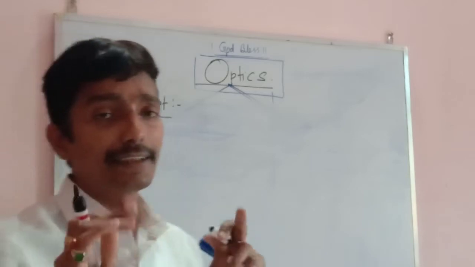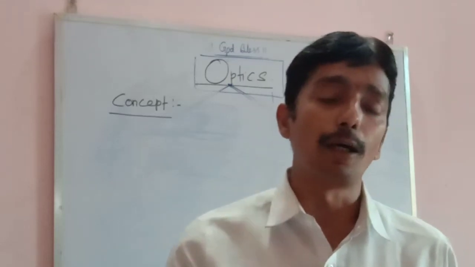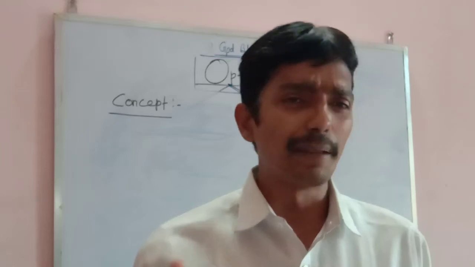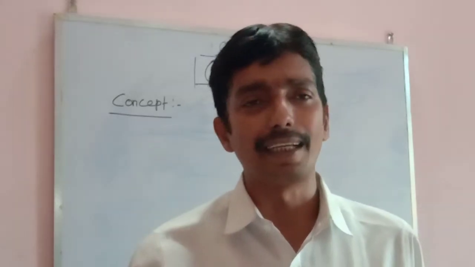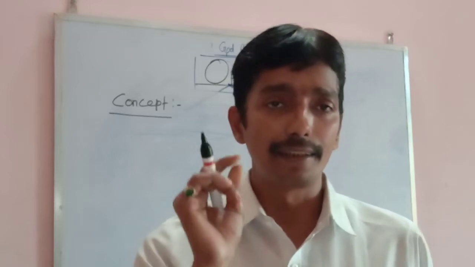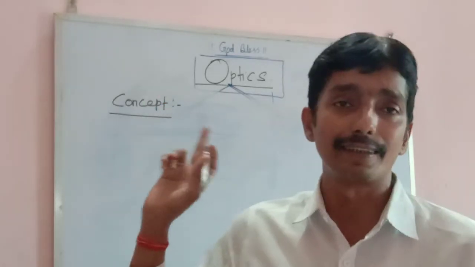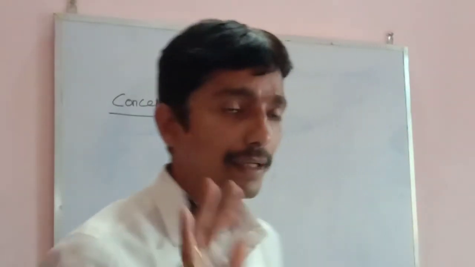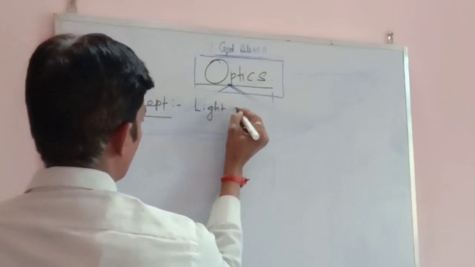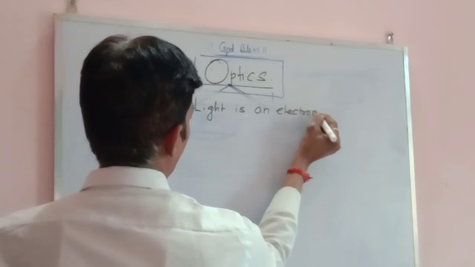This concept each and every child should be aware of, only then will you be able to distinguish between ray optics and wave optics. Otherwise you will not be able to distinguish. That is only the mere knowledge that you are having, you are just saying these are the points. But to really understand what actually the distinction is between ray optics and wave optics, please understand this concept which I am writing on the board. Now the concept is, everybody knows light is an electromagnetic wave.